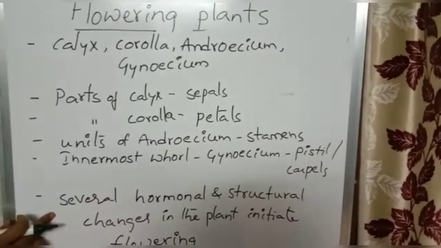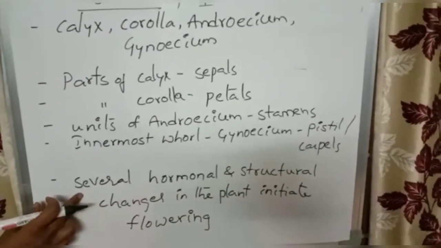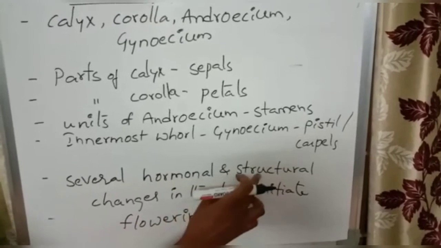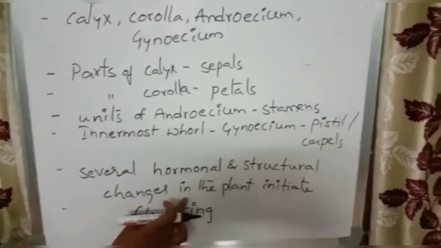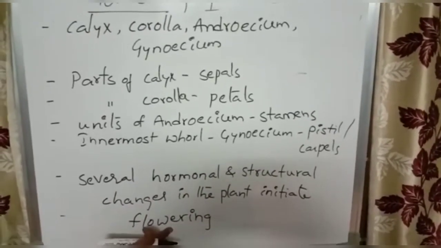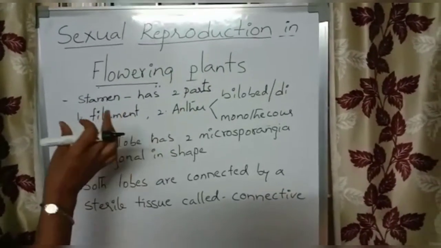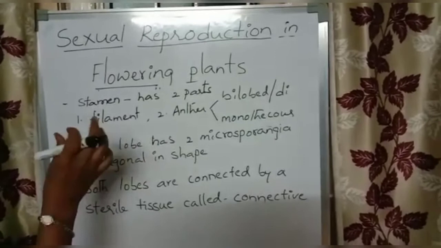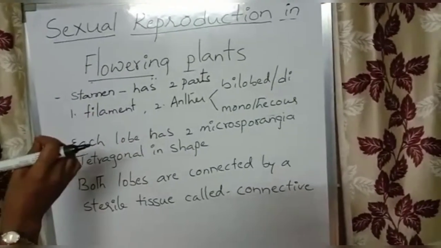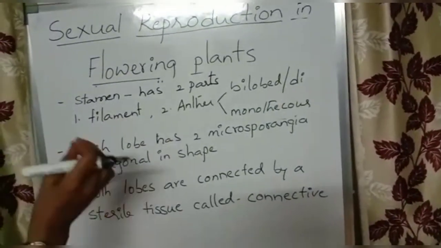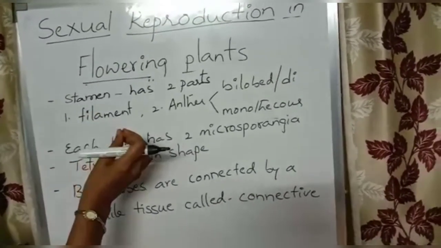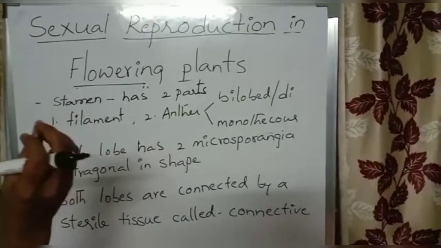Another point we have seen: before flowering, the plant undergoes several hormonal and structural changes which initiate flowering. These are initiating the formation of the floral primordium.